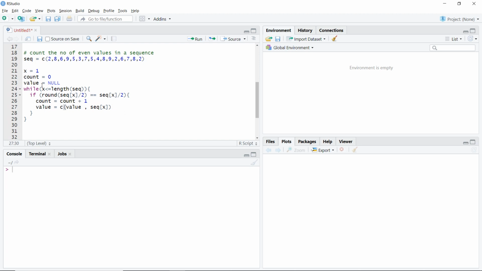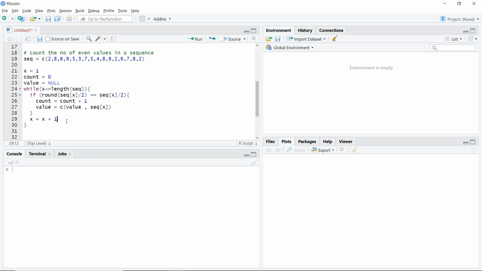Now for a while loop, always remember that the vector, whatever vector or object we are using here, should have an iterative value. That means it should keep on increasing. Whatever variable or object we use inside our condition, we should get a false value after some time. If not, this will keep on running and it will be a problem. It will be an infinite loop. So I'll have x equal to x plus 1. This is called our iterative value.